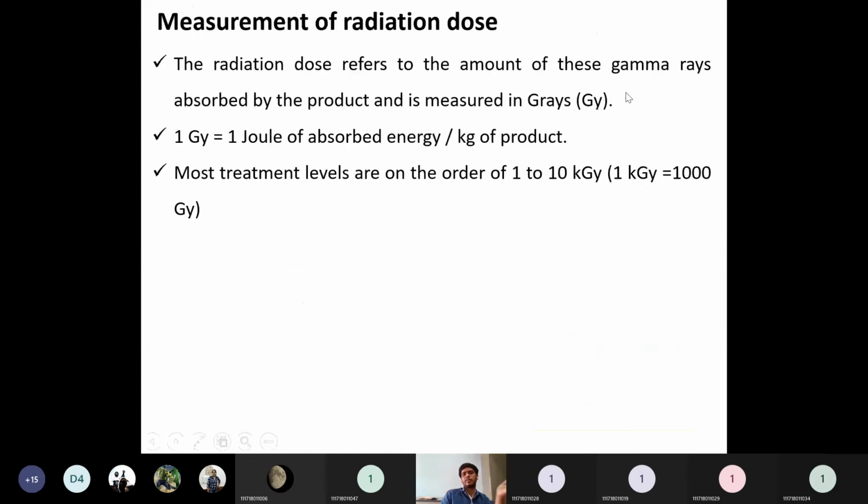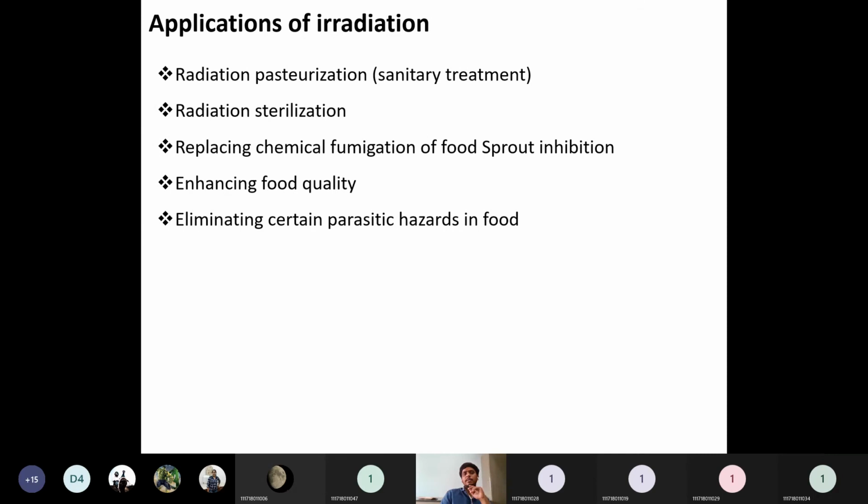We'll discuss this one, and measurements of radiation doses. As I said, irradiation will be measured in grays. This gray is nothing but 1 joule of absorbed energy per kg of product. Depending on this gray level only, the food processing will take place. Up to 10 kilograys, the treatment using irradiation will not produce any harmful effect. After 10 kilograys, they will increase the shelf life of that particular product, but somewhat it is categorized as a harmful category.